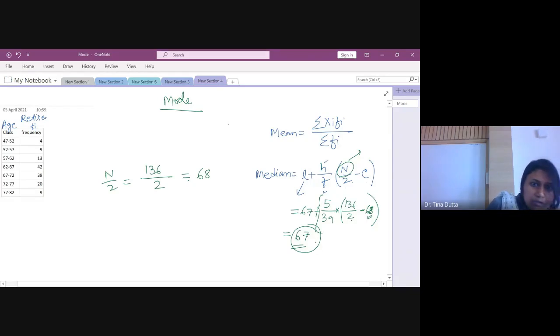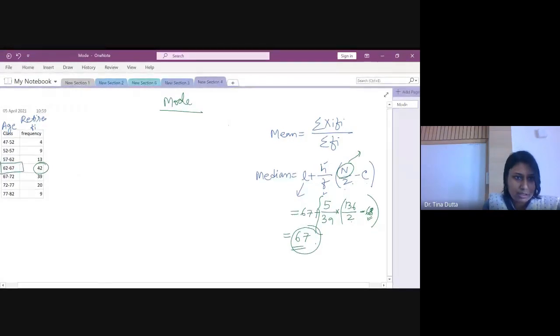Okay. Now about mode. Yes, Tushar and Sujal, they are saying that the modal class is 62 to 67. Let's see. So for mode, you have to pick the highest frequency. The highest frequency is this one, 42. The corresponding class is modal class. Yes, so good. This is modal class, 62 to 67.